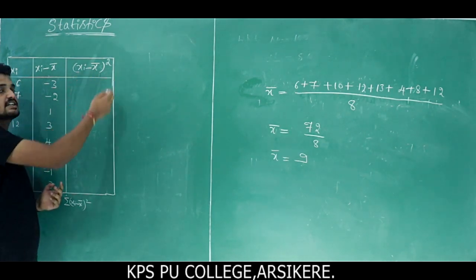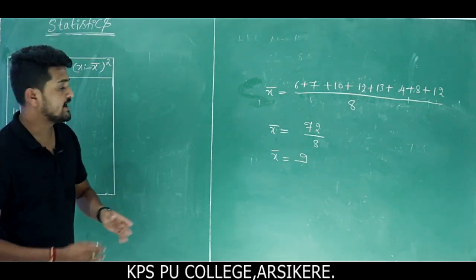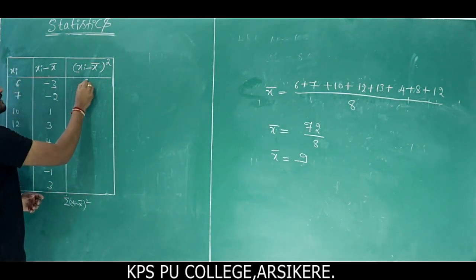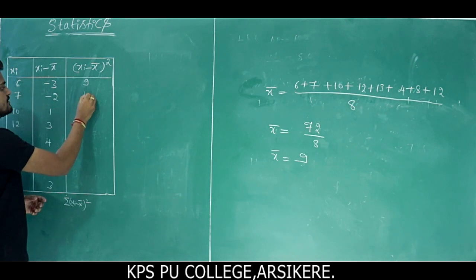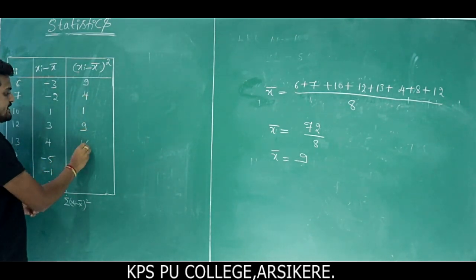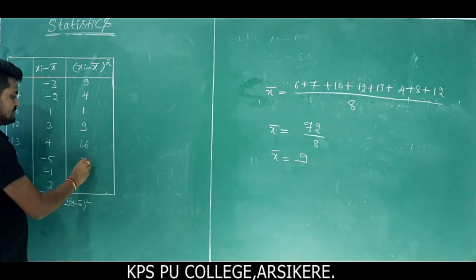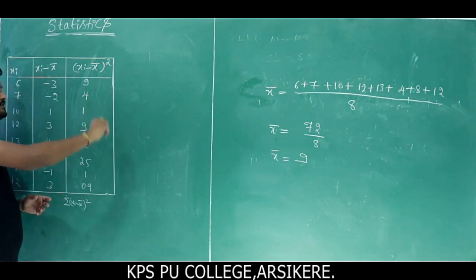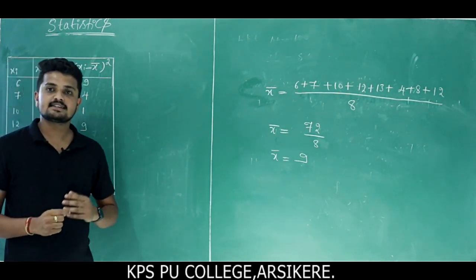Next, xi minus x bar whole square. The negative will become positive. So minus 3 whole square is 9, minus 2 whole square is 4, 1 square is 1, 3 square is 9, 4 square is 16, 25, next 1, 9. These are the values of xi minus x bar whole square.